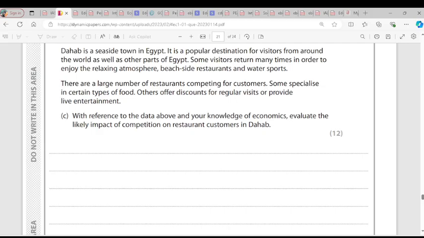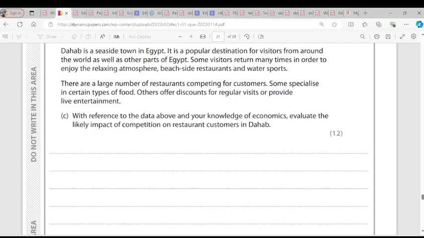So according to the case study, there are many restaurants in Dahab, which means they have to keep prices low to remain competitive. Because there are a lot of restaurants in Dahab, they have to keep their prices low so that they can remain competitive, so that customers can buy from them. So it's about the benefits of increasing competition to customers. That is the point there. If prices are low, this makes prices affordable for customers, which means they can spend less. Because the prices are cheap now, they can spend less.